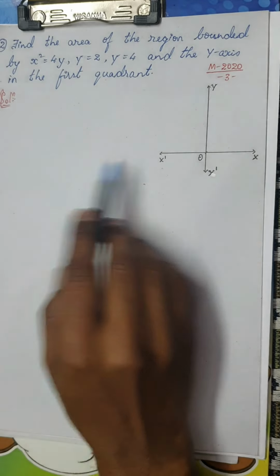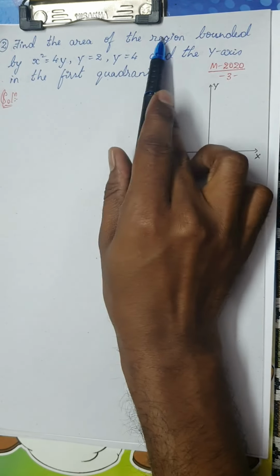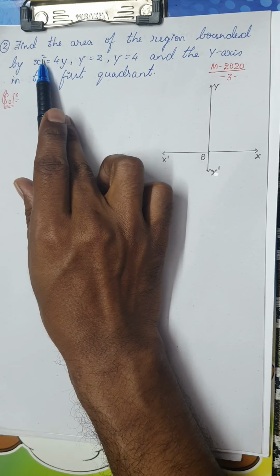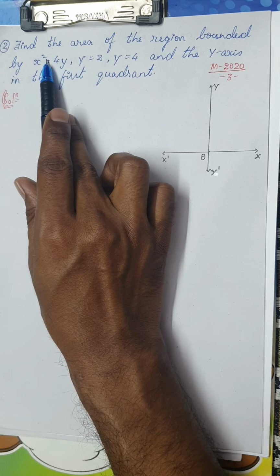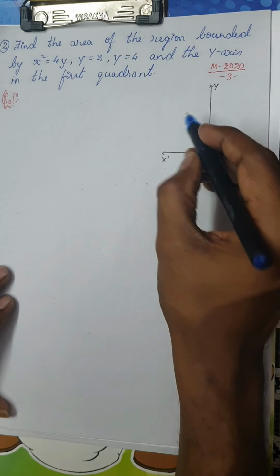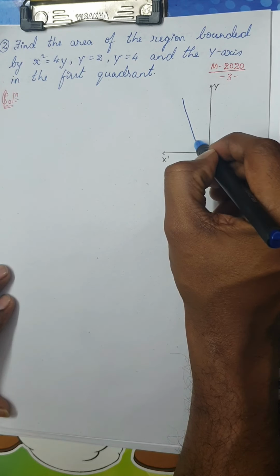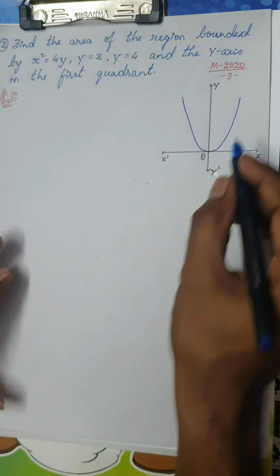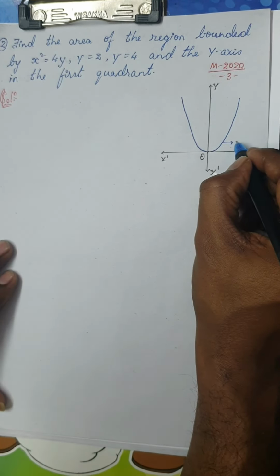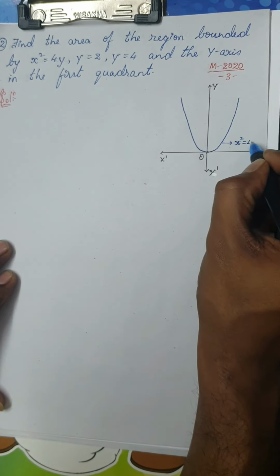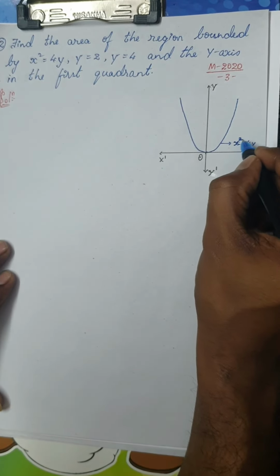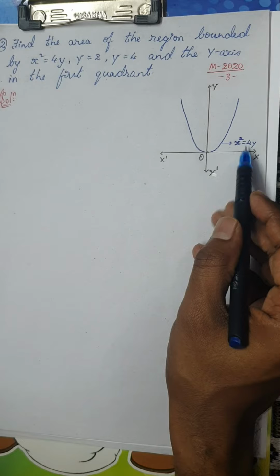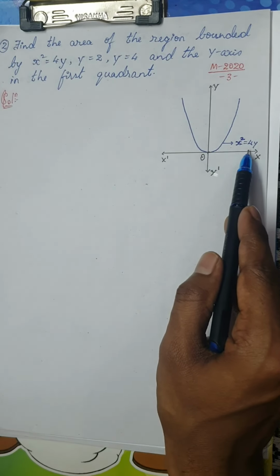Okay, students. So the next question is: find the area of the region bounded by x square is equal to 4y. Once again, you have square for x, so that means this would be a parabola facing up. For your benefit, I'm going to draw a parabola facing up. Let me write the equation x square is equal to 4y. Remember, if the square is for x, the axis would be y. Find the area of the region bounded by the curve x square is equal to 4y.